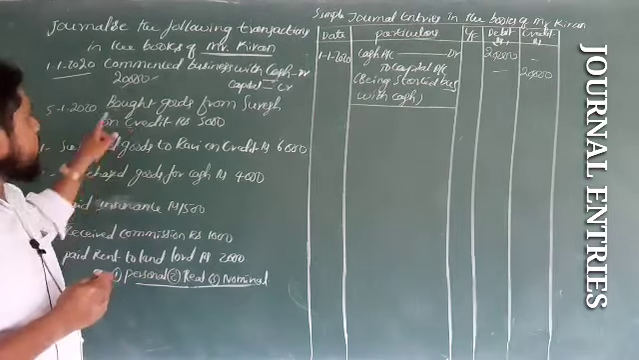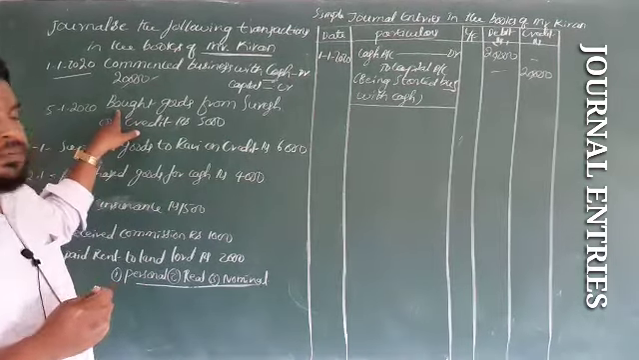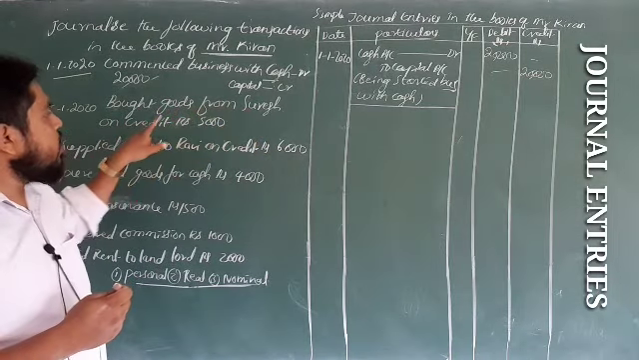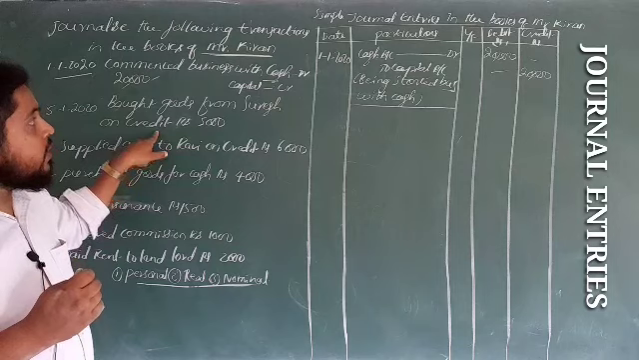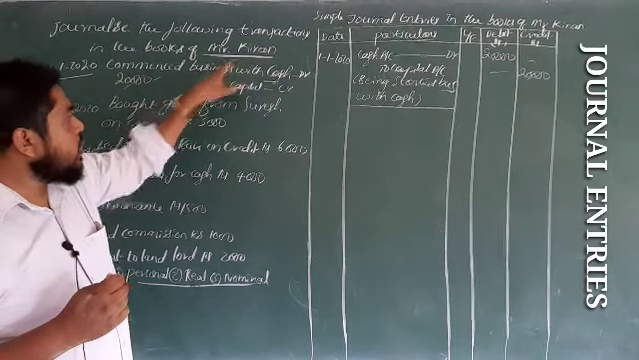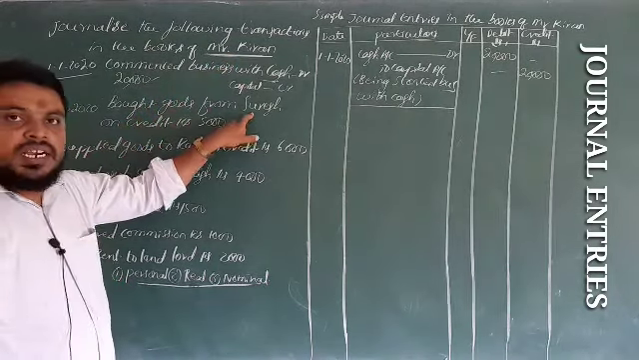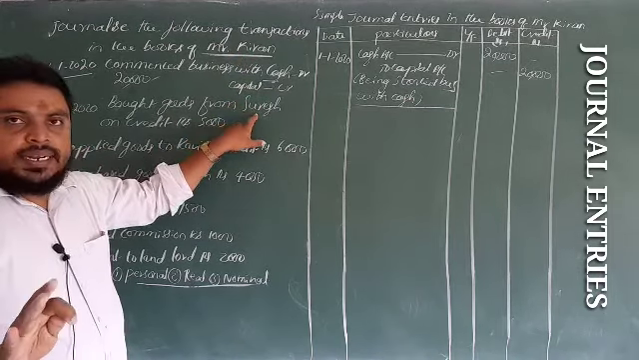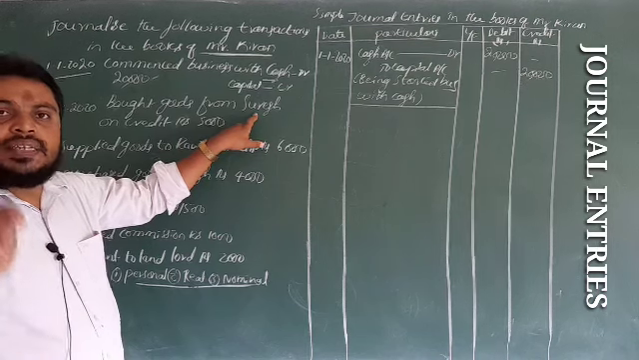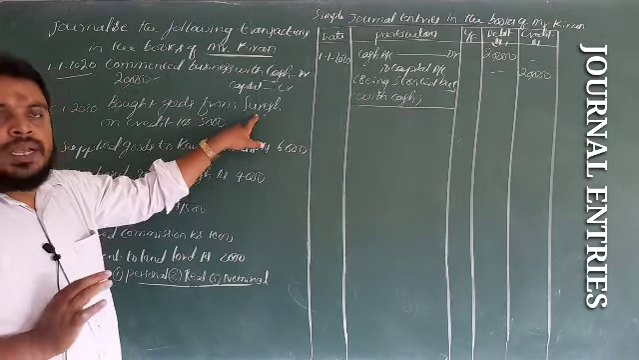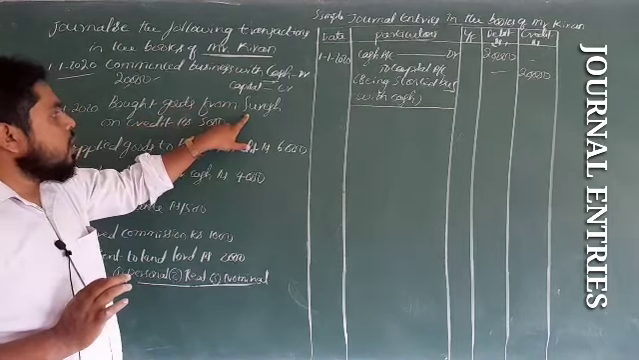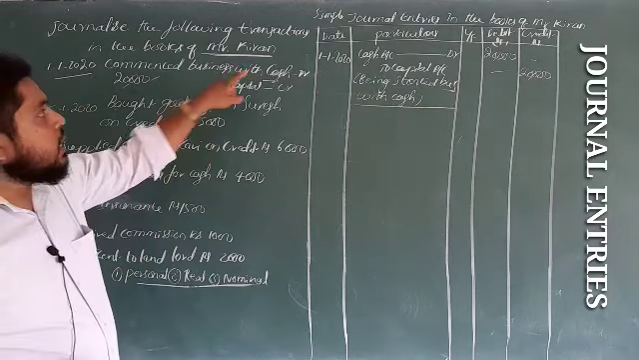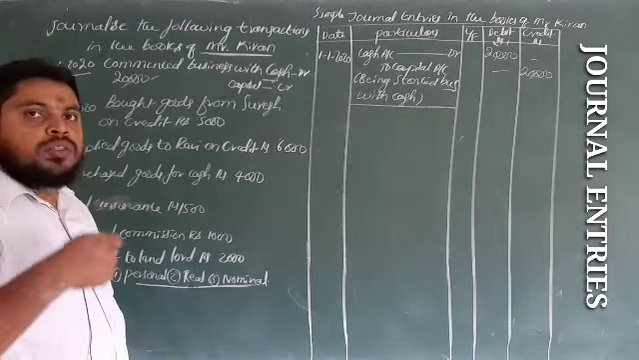Next, the second transaction. Bought means purchased goods from Suresh on credit. So Mr. Kiran is the owner. He is purchasing goods from Suresh on credit. The owner has not given cash here, so it's not a cash transaction, it is a credit transaction. Purchased from Suresh on credit, 5,000. So this 5,000 Kiran is going to pay on a future date.